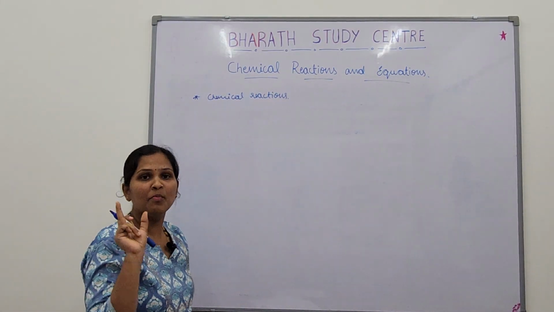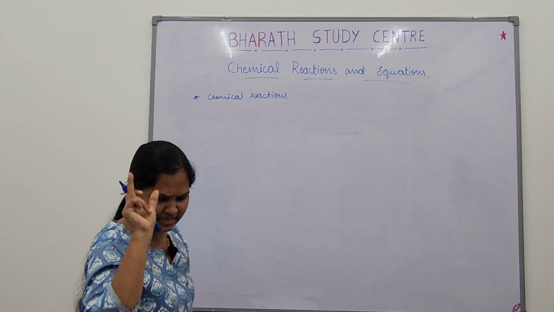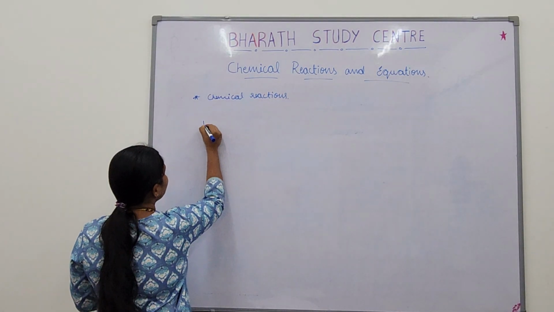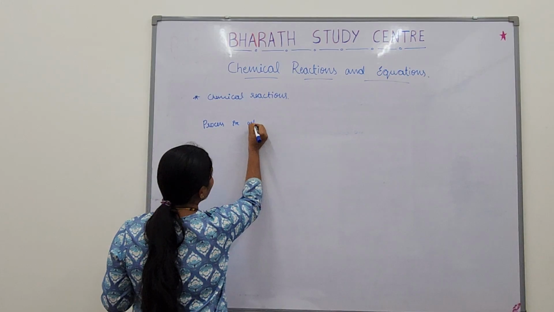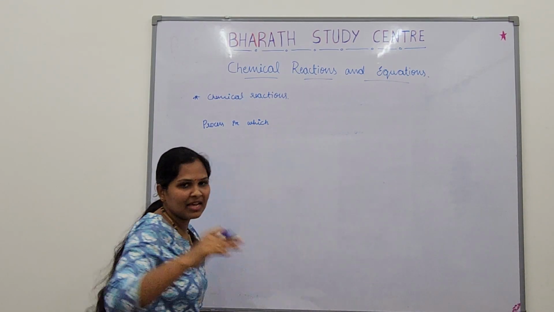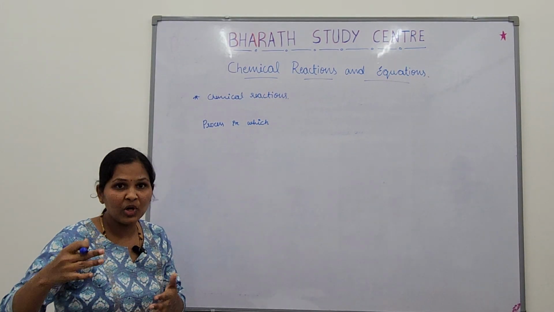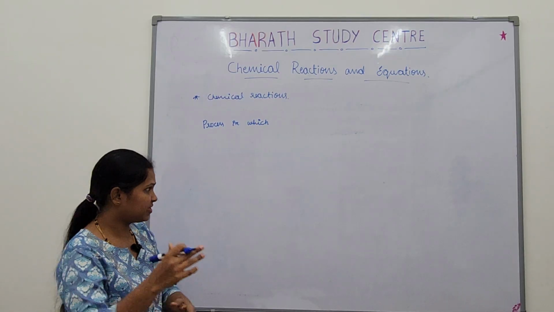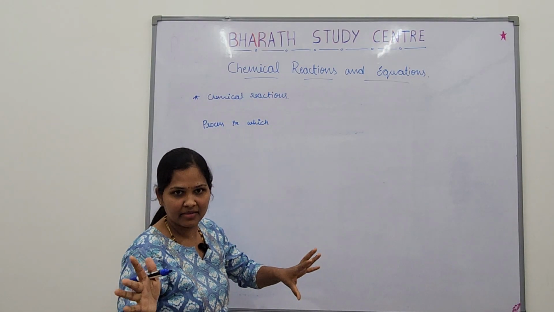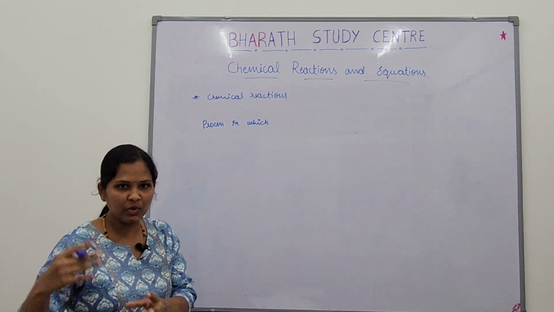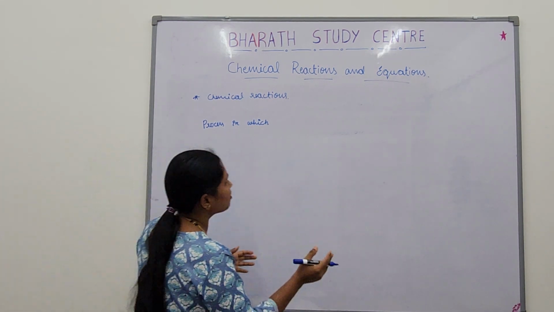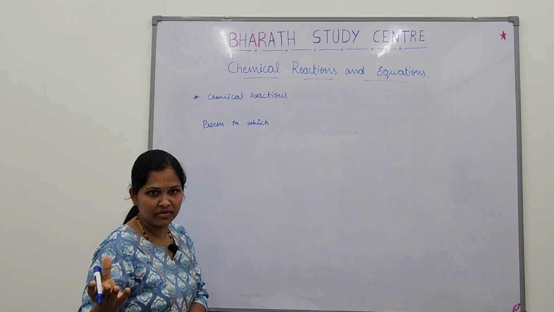Chemical reaction is a process in which the substances undergo transformation. The substances might be anything, any substance it might be. The substances undergo transformation to give different products that will have different composition.